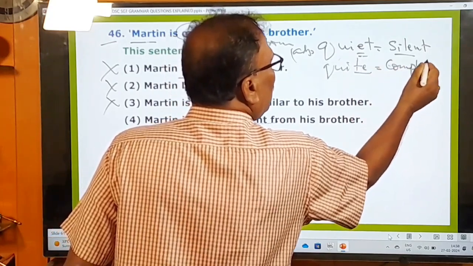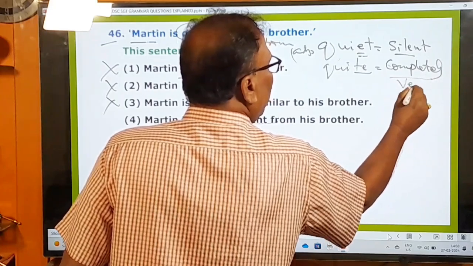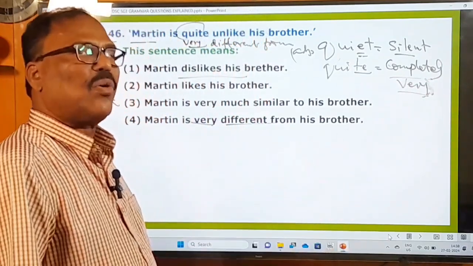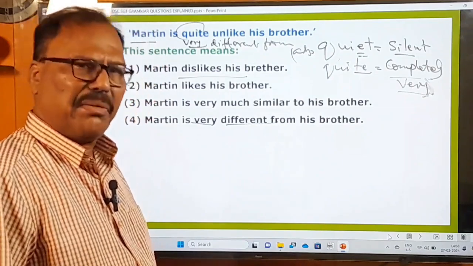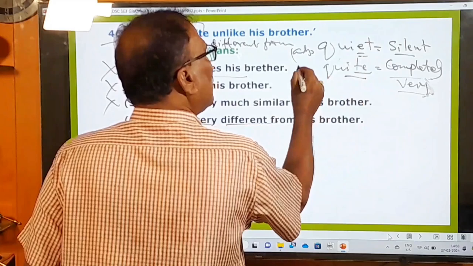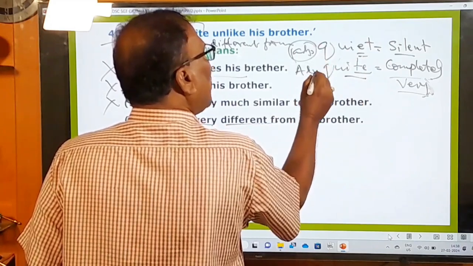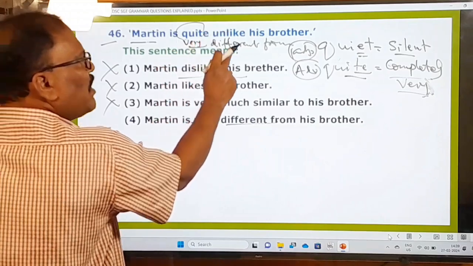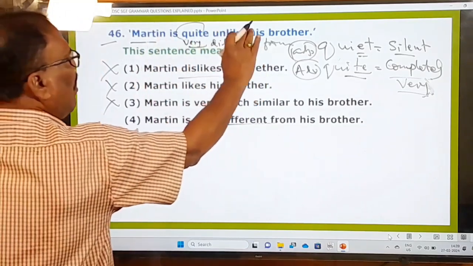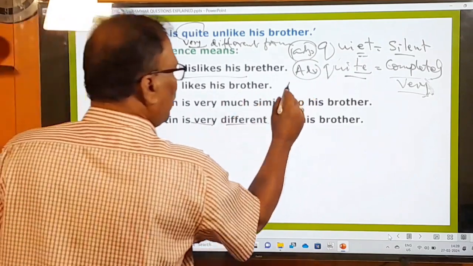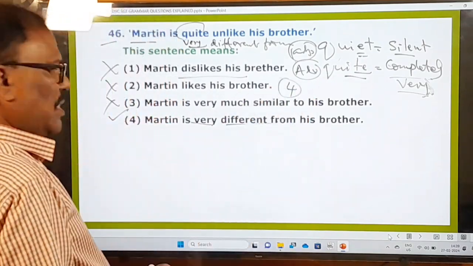completely, or very. You are quite wrong, you are quite correct, don't you say? You are quite correct, right? Very correct, very much correct. So here, this is quiet, an adjective, and this is quite, an adverb. The meaning of this is very, unlike means different from. So therefore, the meaning of the sentence is Martin is very different from his brother. So this fourth one is going to be your answer. And now let's move on to the next question.